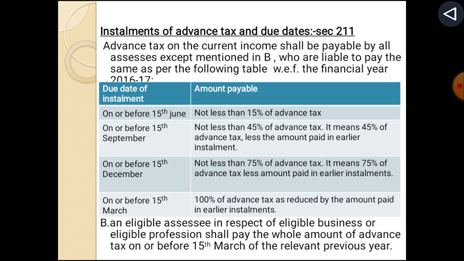Advance tax on the current income shall be payable by all assessees, except those mentioned in B, who are liable to pay the same as per the following table. For the financial year 2016-17: on or before 15 June, not less than 15% of advance tax; on or before 15 September, not less than 45% of advance tax, it means 45% of advance tax less the amount paid in earlier installment; on or before 15 December, not less than 75% of advance tax, it means 75% of advance tax less amount paid in earlier installments; on or before 15 March, the 100% of advance tax is reduced by the amount paid in earlier installments.